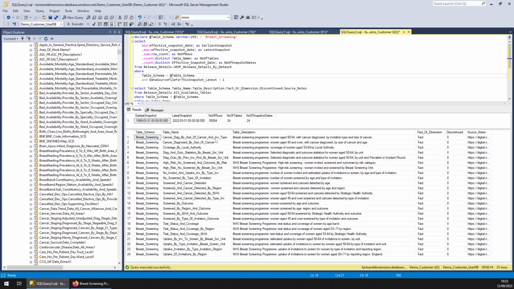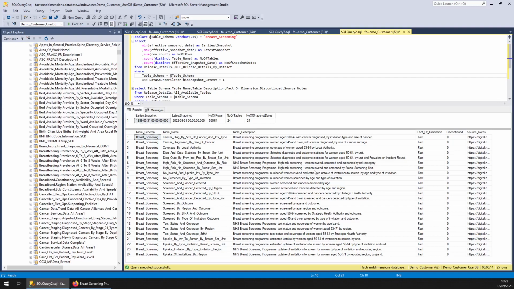Here you can see the list of tables, 24 tables, and the description, so please go ahead and pause the video if you want to have a quick read of that. But you can see there's a big range of datasets there. There's only 55,000 rows, so that might not seem like an awful lot, but it is. It goes back to 1999, and there's a hell of a lot of measures in amongst all these tables.